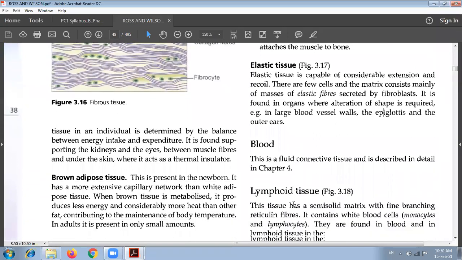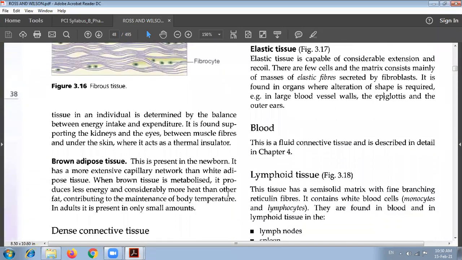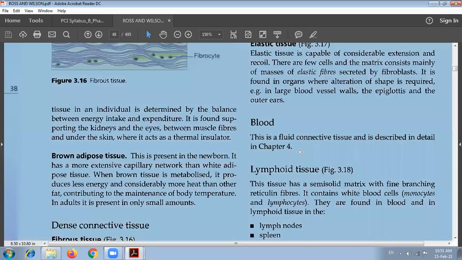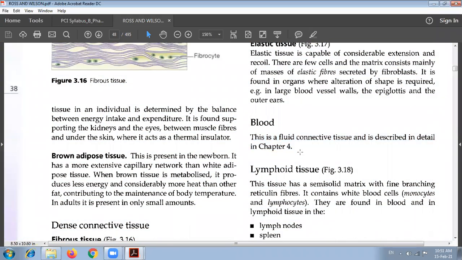The next one is the blood tissue. This is the fluid connective tissue. As we go ahead, we will see that blood tissue contains plasma and suspended cells like WBCs, RBCs and platelets. So this is the blood tissue.